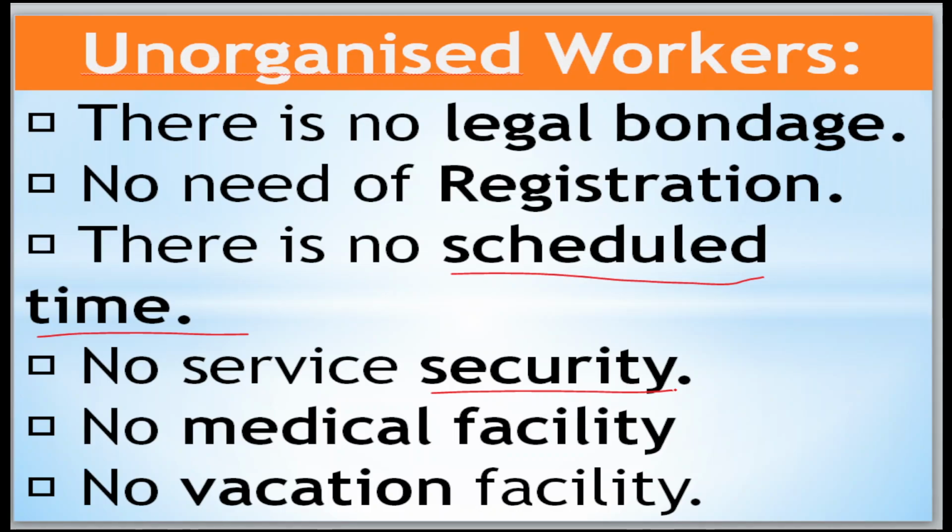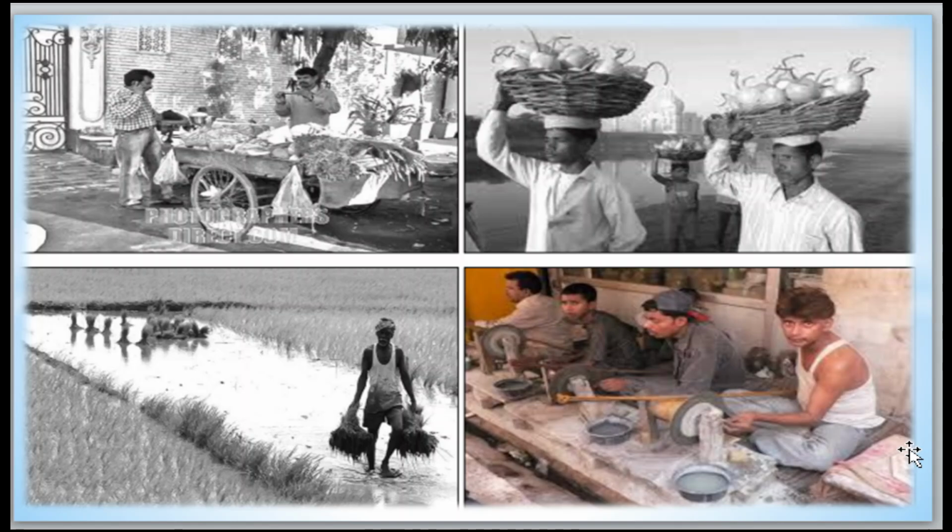There are no medical facilities, no vacation facility, no holidays with pay. If they take a holiday there is no payment, because they are daily wage laborers. For example, here you have the picture, you can go through it. Selling vegetables, vendors, working as farmers, all these people are unorganized workers. I hope you understood both.